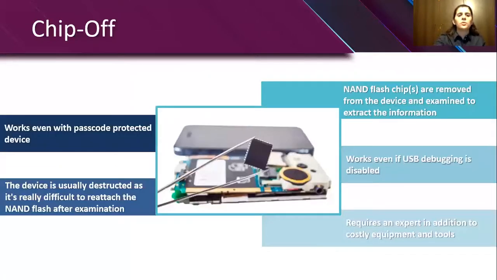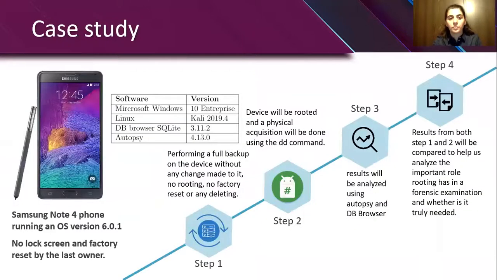The chip-off technique should be our last option, as it will have the NAND flash chips removed from the device and examined to extract the information. This works on devices even if passcode protected. It will work even if USB debugging is disabled, but the device is usually destroyed after this method, and it will be very difficult to reattach the flash. So this requires an expert in addition to costly equipment and tools.